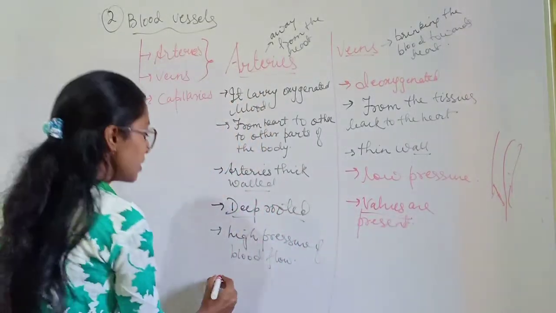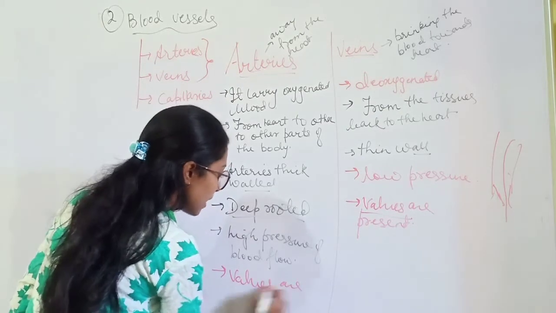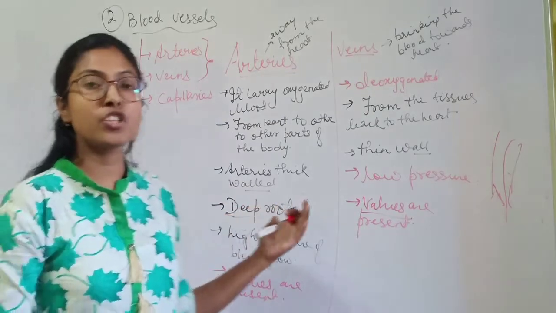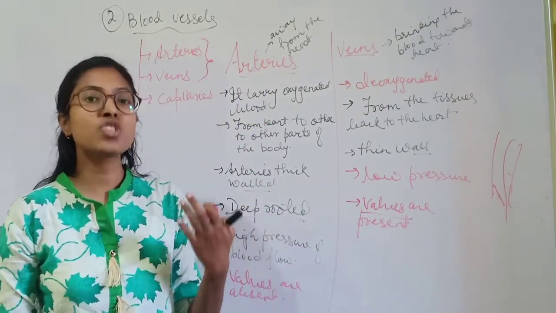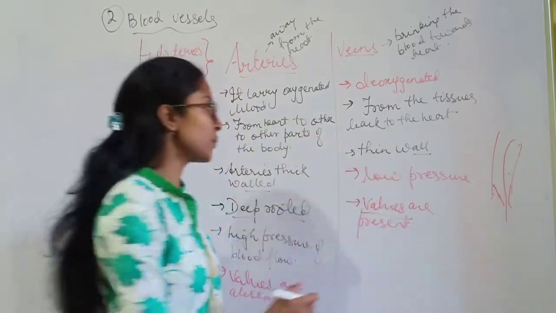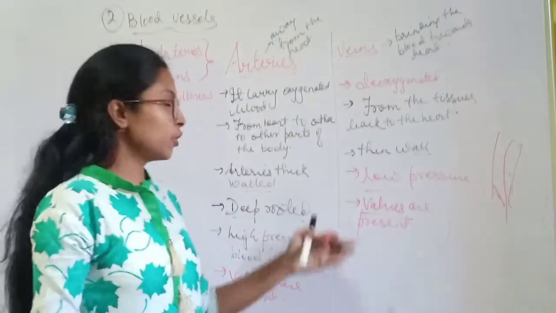But arteries do not have valves. Valves are absent because there is high pressure created by the heart and blood flows at high pressure, so there is no chance of backflow of blood. But in veins there is a chance of backflow of blood. That's why valves are present, in order to prevent the backflow.